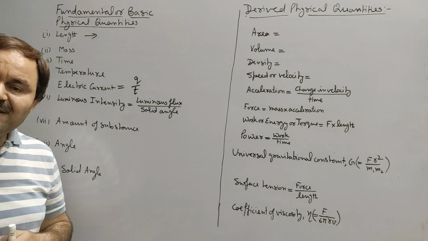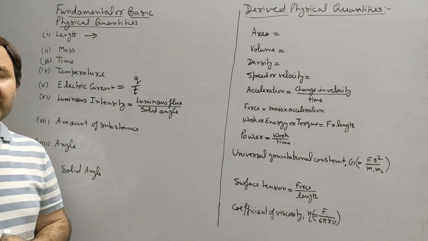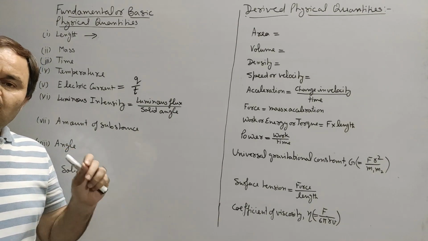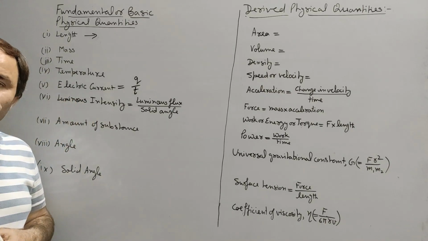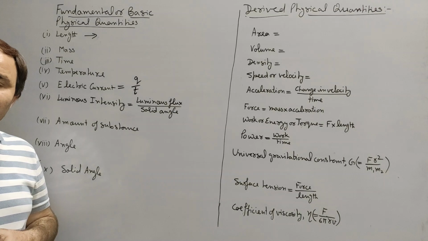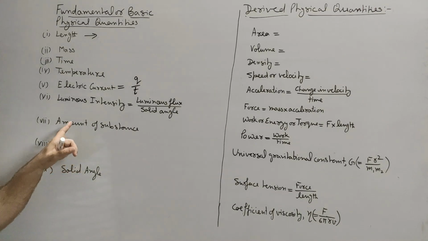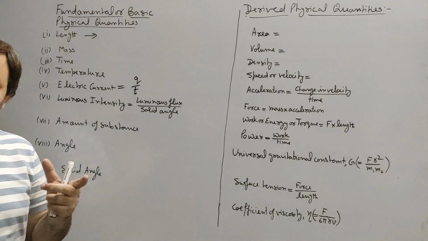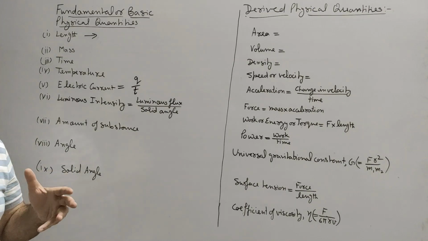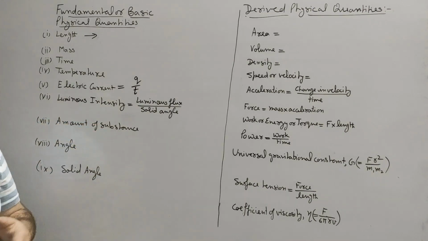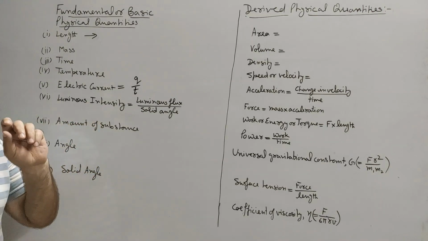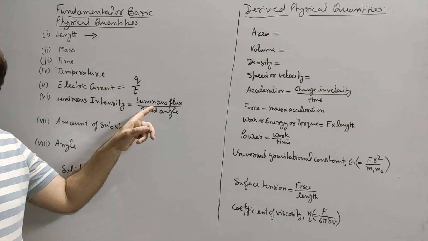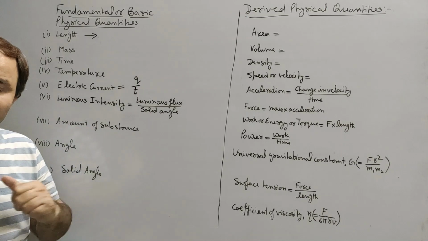But in case of light, our eyes are not equally sensitive for all colors of light. Hence, energy per second per unit area is not used to measure the intensity of light. Hence, we use a new term called luminous intensity. Luminous intensity is defined as the luminous flux per unit solid angle.